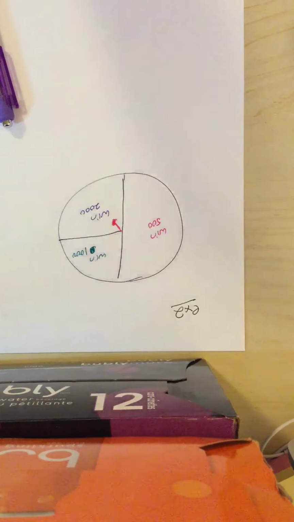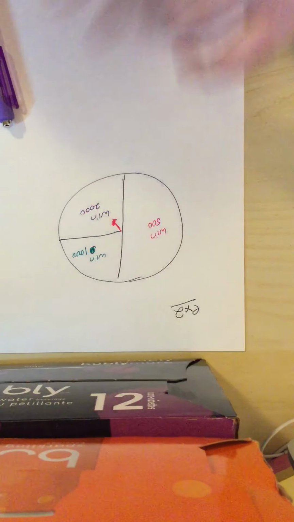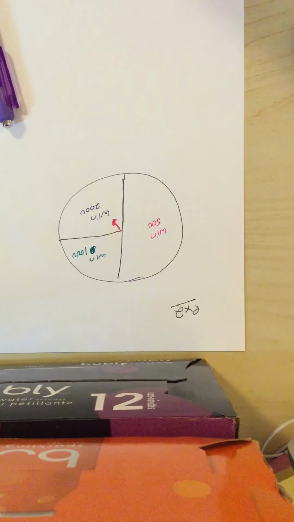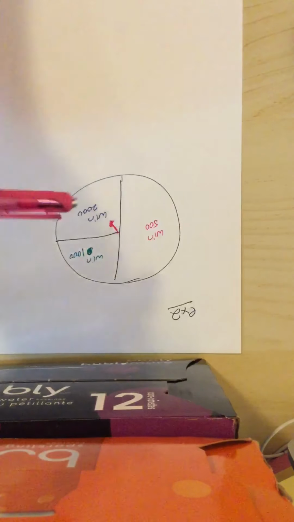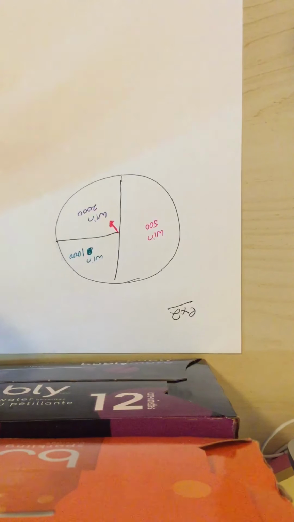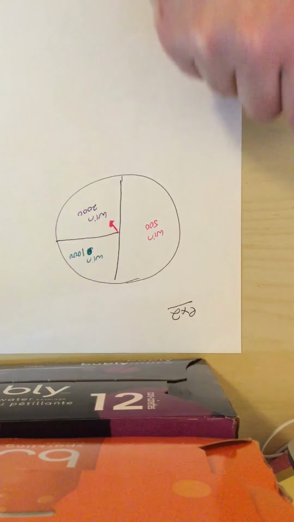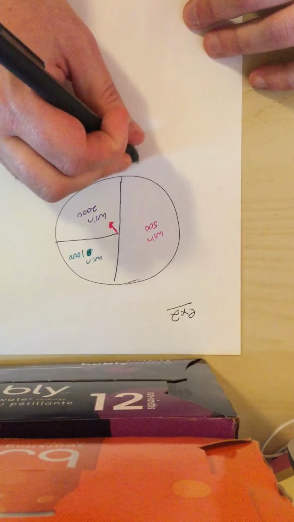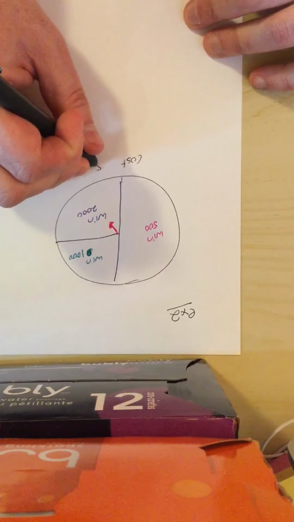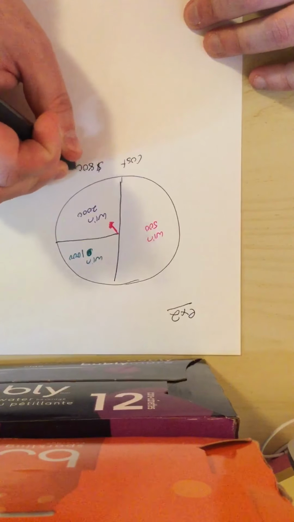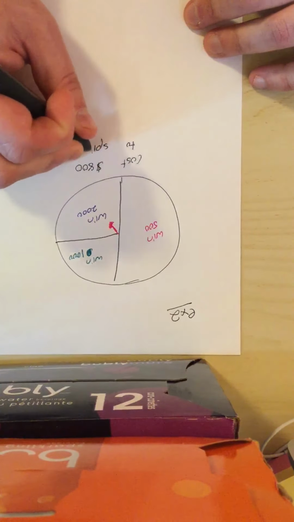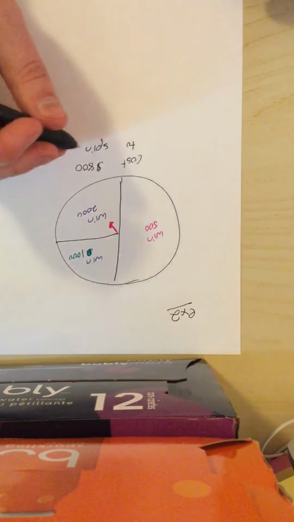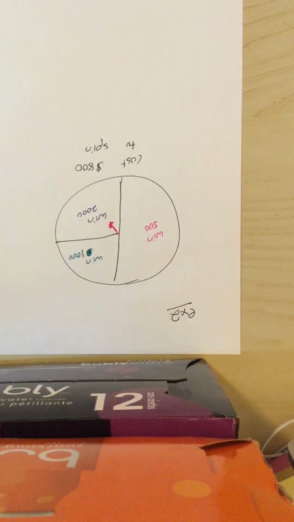And the question is, how much is this wheel worth? We spin it around and around, and we either win $2,000, win $1,000, or win $500. Let's say, for example, I told you it would cost $800 to spin. Is that a good deal? Would you spin this wheel?